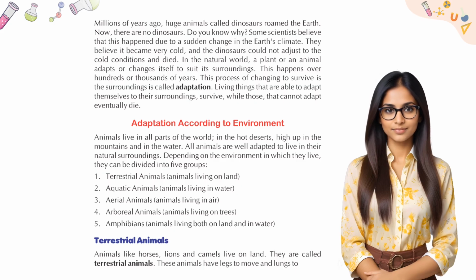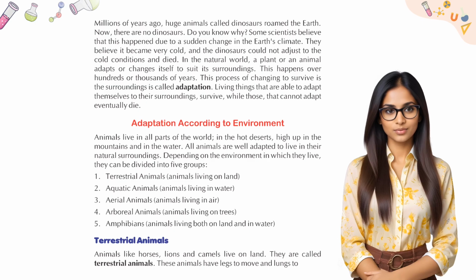In the natural world, a plant or an animal adapts or changes itself to suit its surroundings. This happens over hundreds or thousands of years. This process of changing to survive in the surroundings is called adaptation. Living things that are able to adapt themselves to their surroundings survive, while those that cannot adapt eventually die.